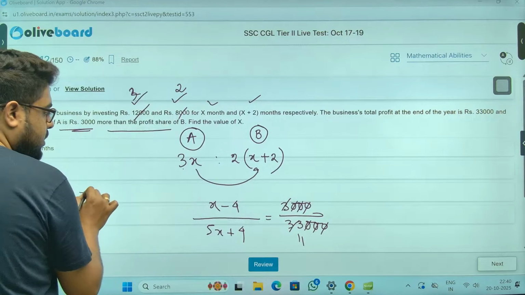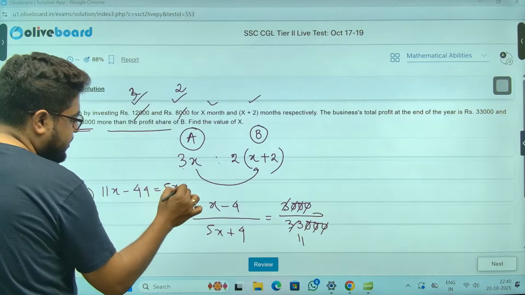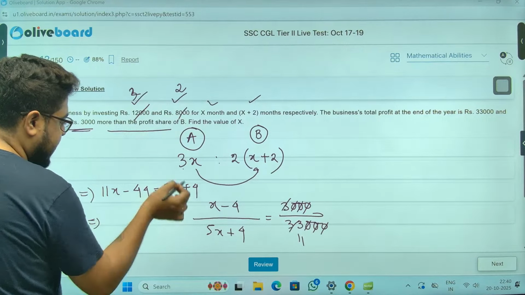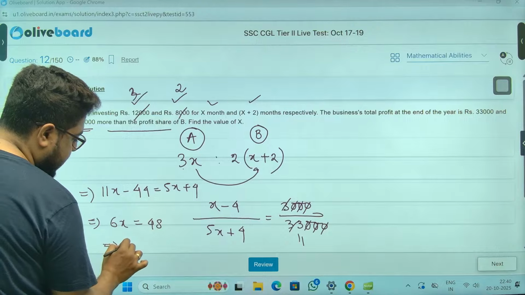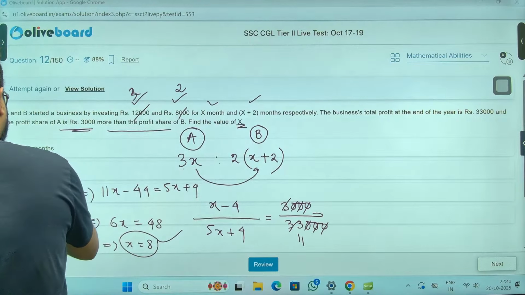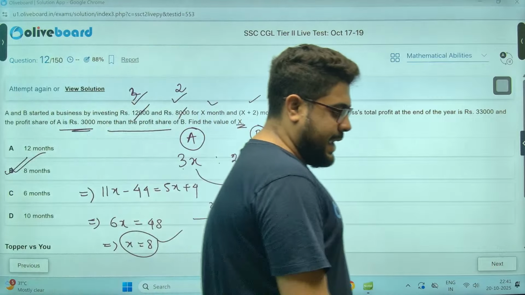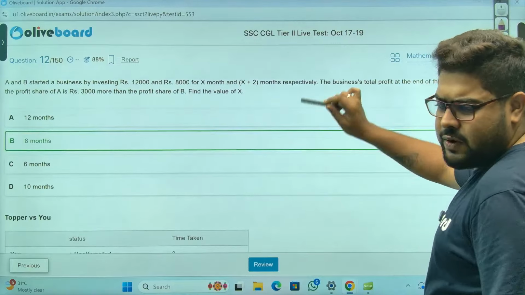Calculate karo, sir. So 11x minus 44 is equal to 5x plus 4. So that is 11 minus 5 is 6x equal to 48, sir. X equal to 8, sir. They are asking the value of x. X is 8 months, which is option B, sir. You see, not very difficult either.